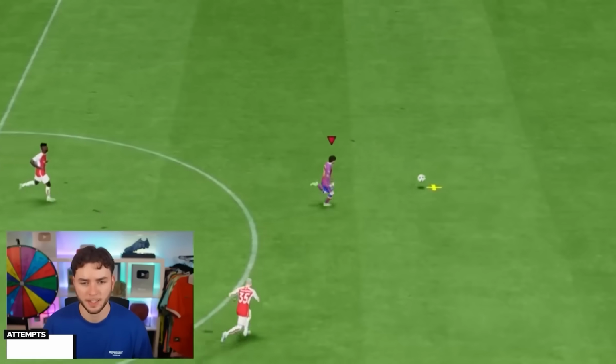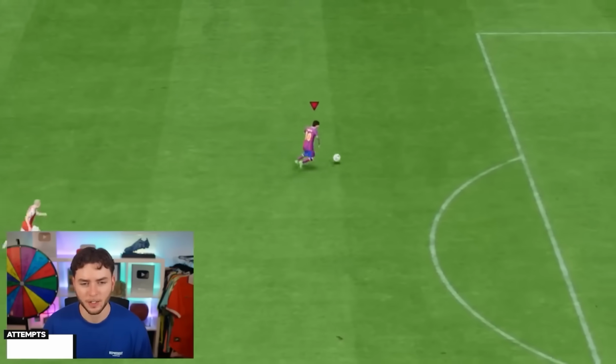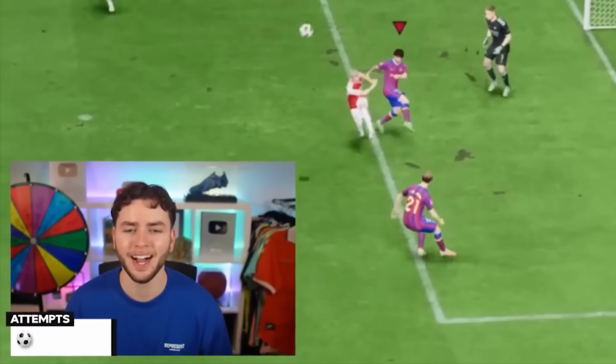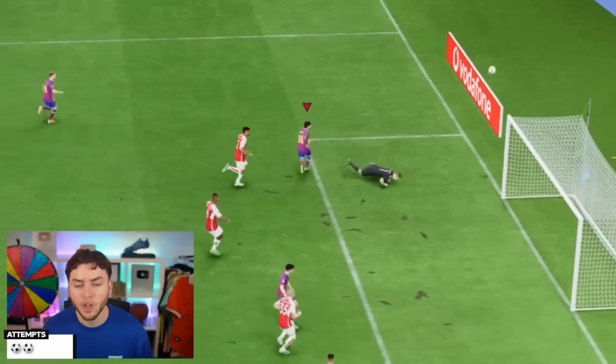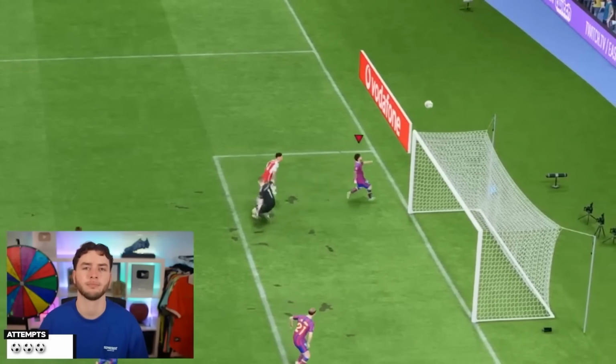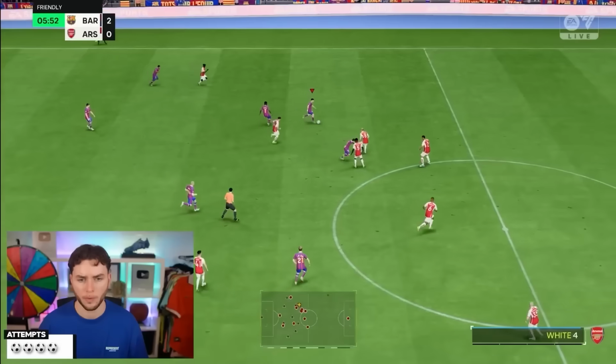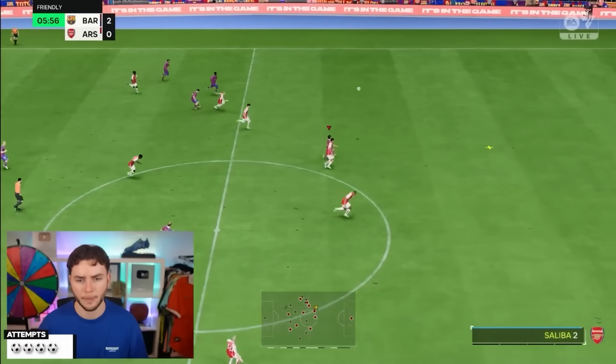I can't miss. There it is. Go on, Messi. The keeper's not coming out. Why? Why? Unlike the real goalie, the keeper would refuse to come out, making it almost impossible to score the chip. Why is he not coming out? Leaving us with one last attempt to get the goal.